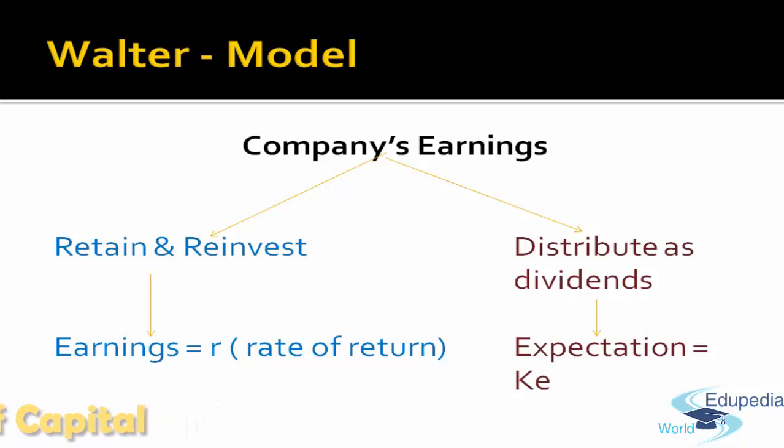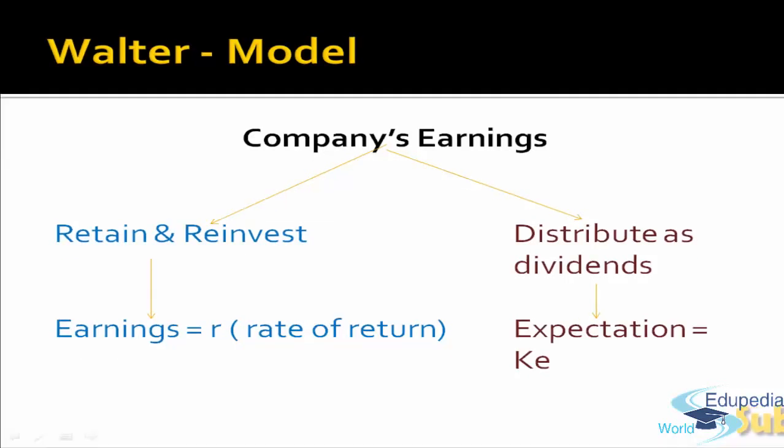This model could be explained as follows. If a firm pays dividend to shareholders, the shareholder will in turn invest this income to get some return. The expected return to the shareholder is the opportunity cost to the firm, which is cost of capital, that is KE. If the firm does not pay dividend and instead retains, then these retained earnings will be reinvested by the firm to get return on these investments.